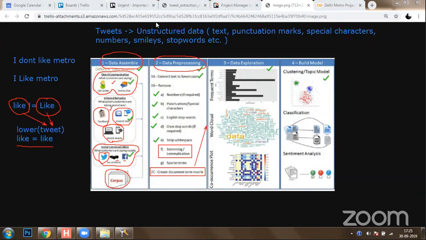We can make frequency terms, we can create a word cloud, we can create a co-occurrence plot, so as to understand the meaning, what is actually happening. Later, we can proceed further with advanced analysis, wherein we can perform clustering, classification, sentimental analysis, as well as deep learning in order to get the most out of it. Okay. So how will we do that?